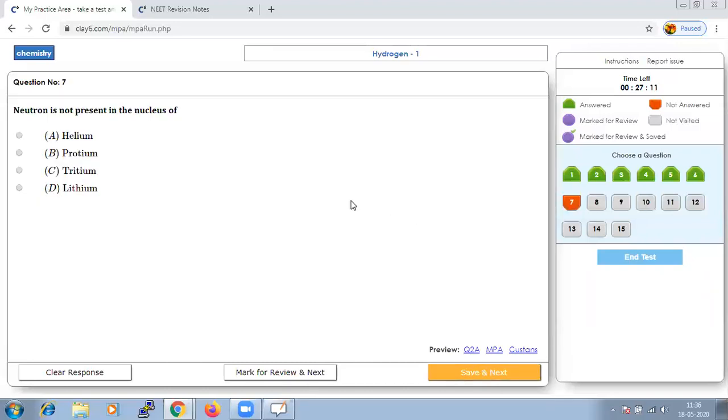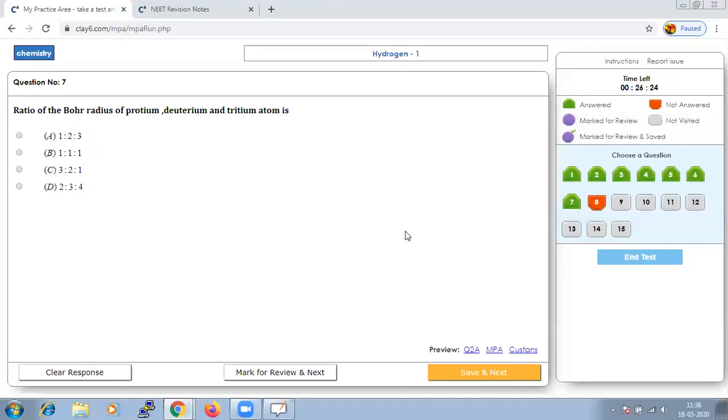Neutron is not present in the nucleus. When we talk about this, immediately we should think about the isotopes of hydrogen. Isotopes are decided based on the difference in the number of neutrons. In protium, the normal hydrogen, there is 1 proton and it does not have a neutron. So the answer should be option B. Let us save that and go to next.